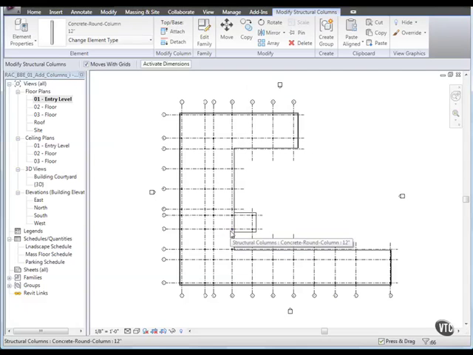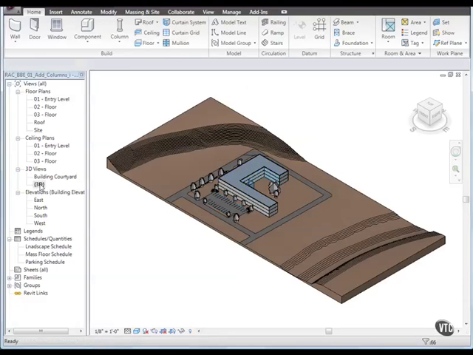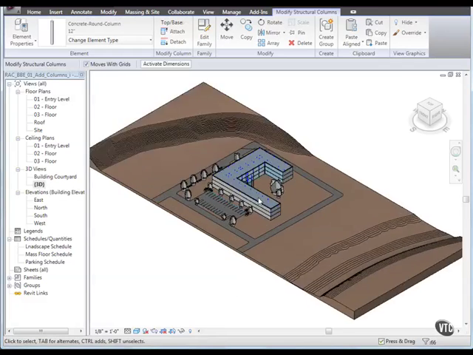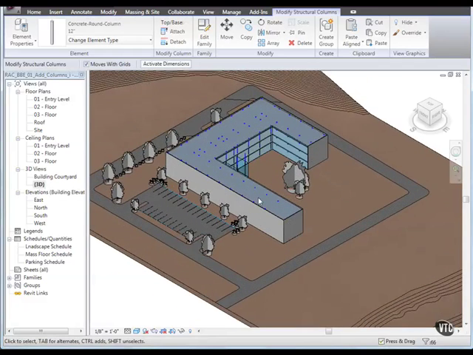Then, to see the results, open the 3D view. Then, zoom in to see the columns added to all 3 levels.